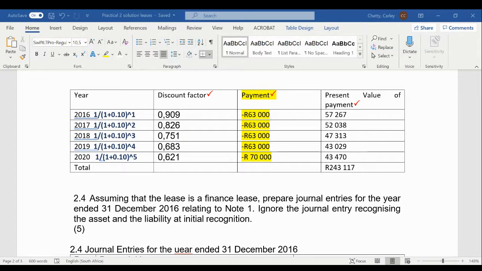Okay, so I'll give you a clue. You need to debit your depreciation, or I see someone has just said debit your depreciation expense and credit your accumulated depreciation. That is 100% correct. And can you tell me the amount? What would the amount of the depreciation be? Okay, so how are we going to calculate the depreciation?